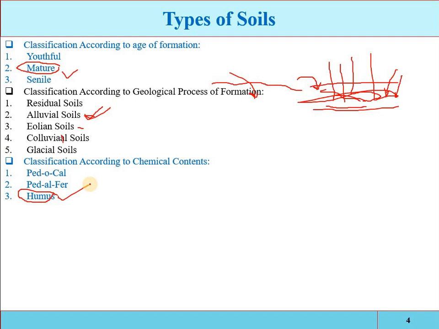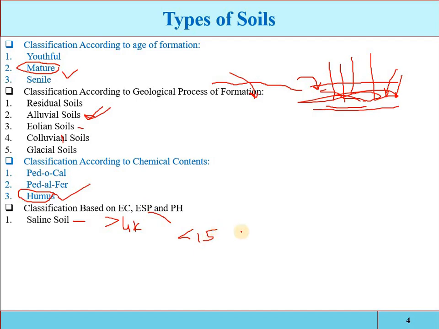The next classification of the soil is based on electrical conductivity, exchangeable sodium percentage and pH. Basically we have three types of soil. One is called the saline soil, also called the white soil. If we take a soil solution and its electrical conductivity is greater than 4000, or its exchangeable sodium percentage is less than 15, then it is called the saline soil.